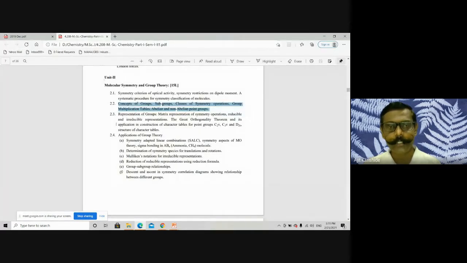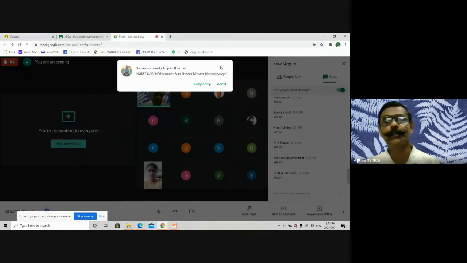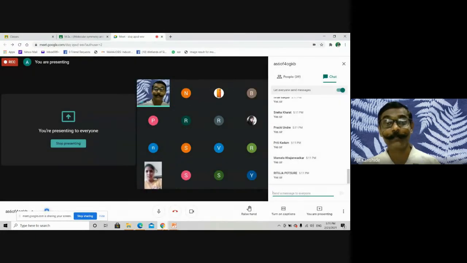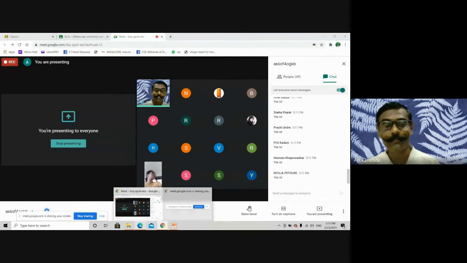Okay, now see 2.3. Just wait, somebody wanted to enter. Representation of groups, and for representation we are using the matrix method. It means the various operations of the group can be represented with the help of matrices. N-dimensional matrices are possible, from dimension 1 to dimension n. So how to establish the matrix, and those matrices can result in one representation that can be reducible or irreducible.